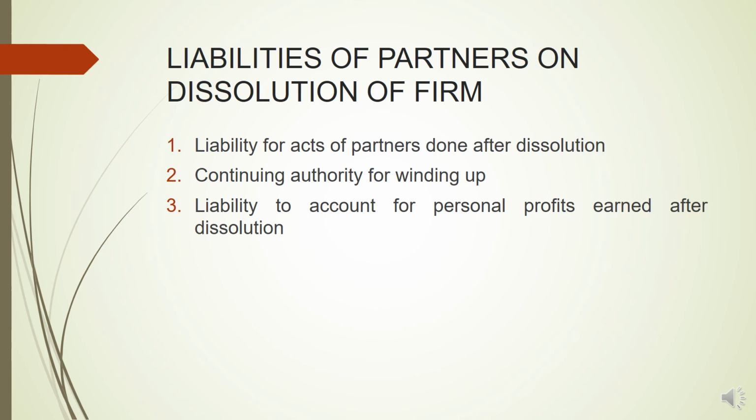Last, liability to account for personal profits earned after dissolution. Where a firm is dissolved on account of the death of a partner and the affairs have not been completely wound up, the surviving partners shall account for certain profits from that partnership business, and must pay back to the firm what they have derived from using the property of the firm, from any transaction of the firm, from using the firm name, or from using the business connection of the firm. So even after the firm has been dissolved, while the process of winding up is still taking place, if the surviving partners make certain profits, they have to return the profit to the firm and it will be divided among all the existing partners.